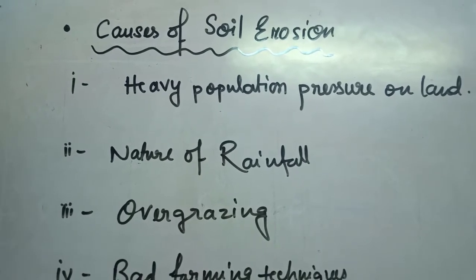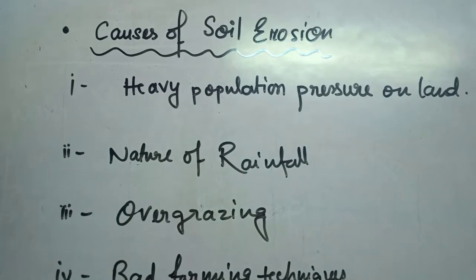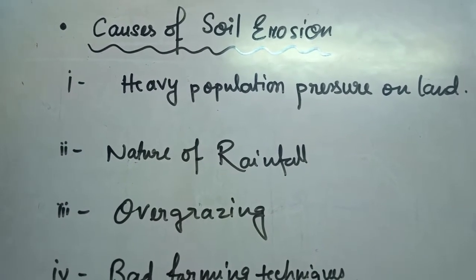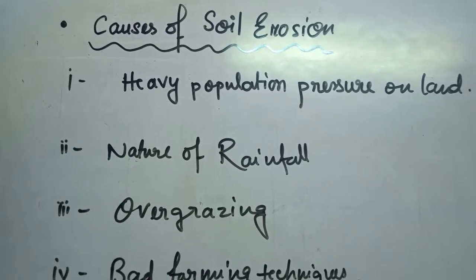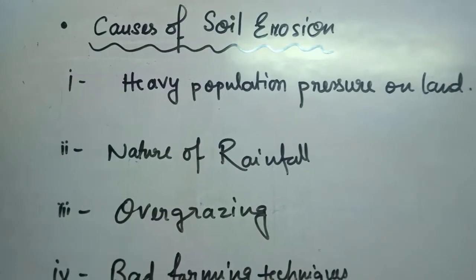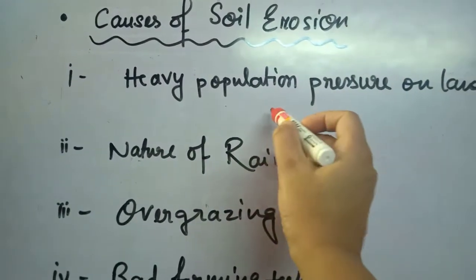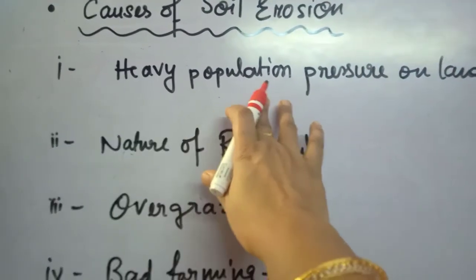It may be soil erosion, degradation of the environment, ecological imbalances. Here I'm going to tell how, due to this heavy population pressure, soil erosion is happening. There is an equation, do you know, when the population will be more than the available resource or land.